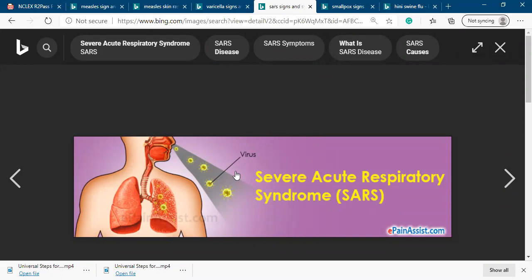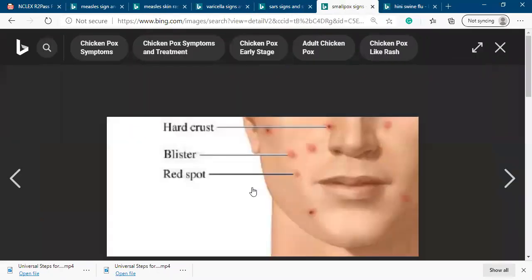This virus attacks our respiratory system and causes the signs and symptoms of respiratory infection, which is very bad. Another is called smallpox. Smallpox is a blister-like infection all over the body.